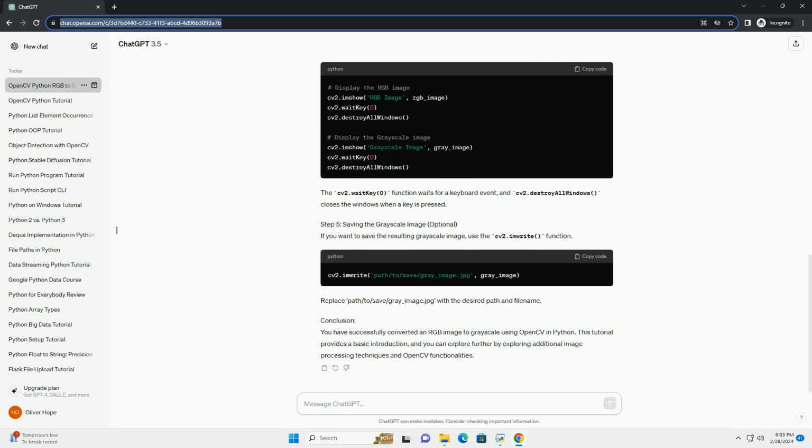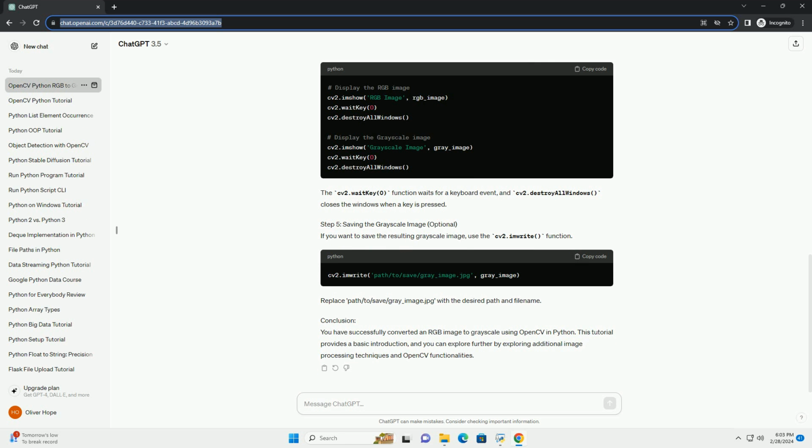The cv2.COLOR_BGR2GRAY argument specifies the conversion from BGR, OpenCV's default color order, to grayscale. Step 4. Displaying the images, optional.